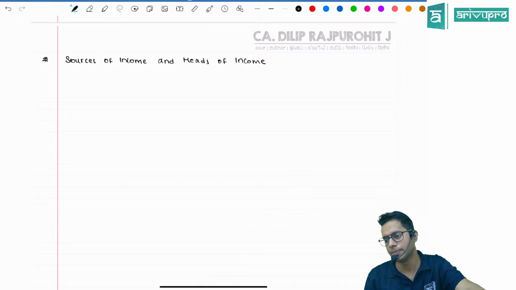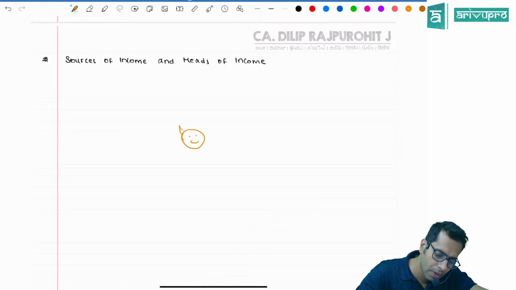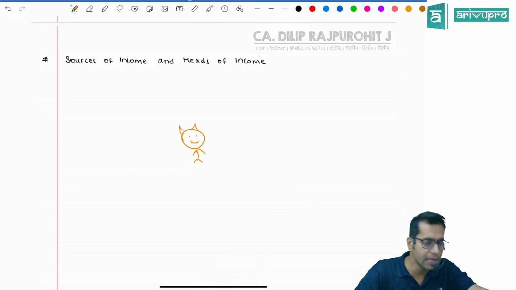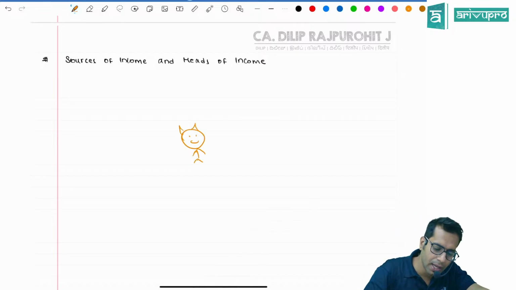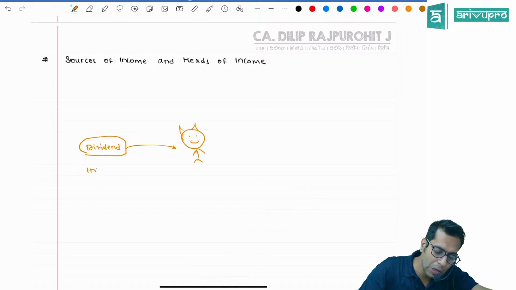Then what is head of income? Now, Dilip is earning income from different places. I am earning income by way of dividend. I have invested in some shares, and those shares are giving me dividend. I have given a loan to my friend.